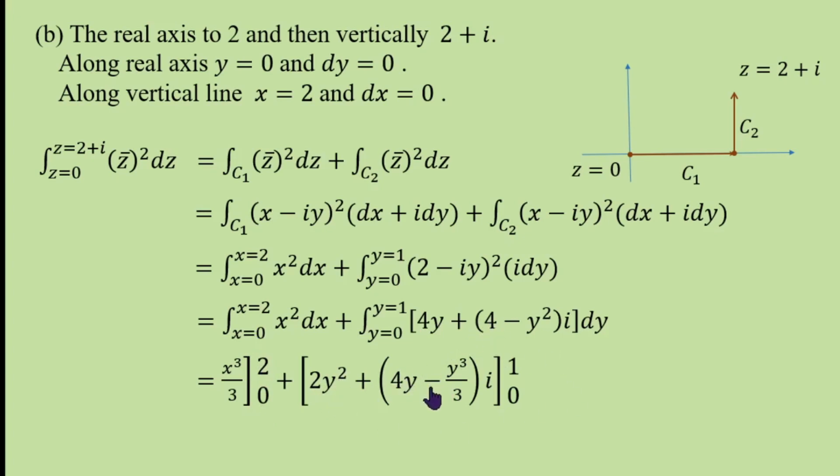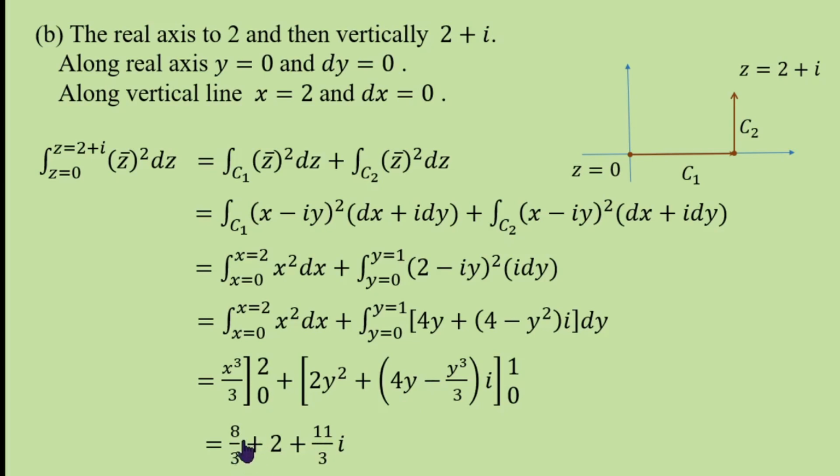Integral of 4 is 4y, y square integration is y cube by 3, limit is from 0 to 1. Here upper limit is 2, 2 cube is 8, 8 by 3 plus 2 into 1, 8 by 3 plus 2 plus 4 minus 1 by 3 into i. So, 4 minus 1 by 3, that means 12 minus 1, that is 11 by 3.